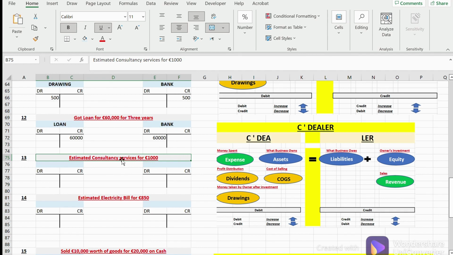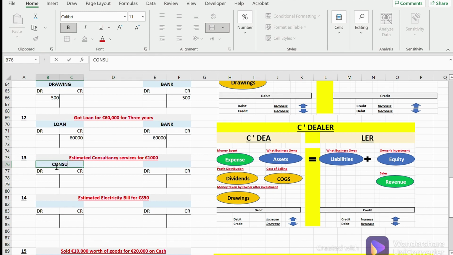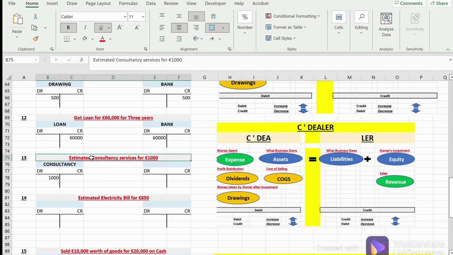So at least we know that consultancy services is an expense, and what happens with expenses when they get increased? They're debited. So let's put consultancy here, and we are going to debit it by 1,000. The question is, what are we going to credit? Obviously it's a liability, we haven't paid it, right? The estimated consultancy services for 1,000, we haven't paid them. We are only estimating.